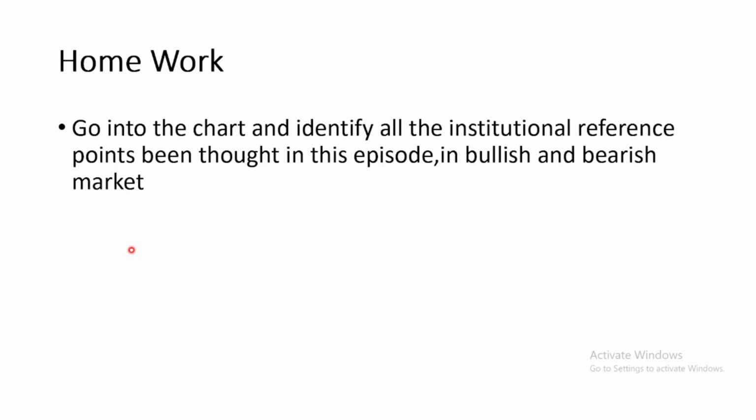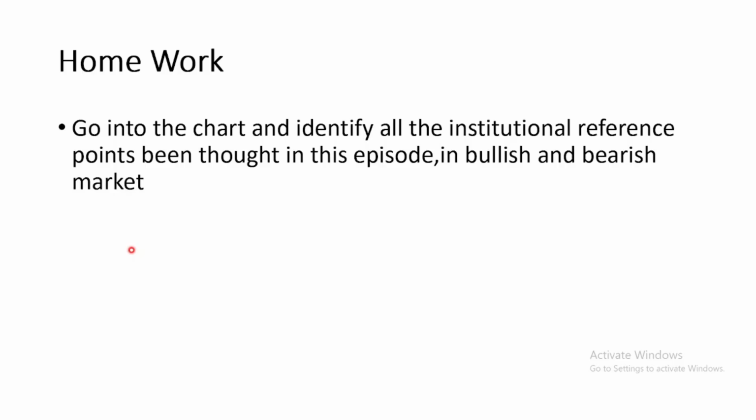There are lots of these PD arrays, guys. There are lots of them, but the ones I use are the ones I'm teaching you guys. So I want you to go into a chart and identify all of these PD arrays or external reference points that have been taught in this episode, which are fair value gap, breakup block, and order block.